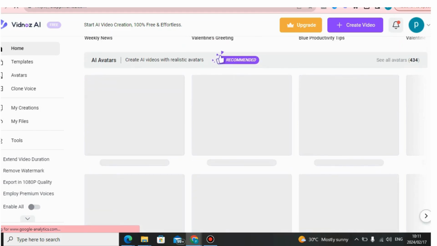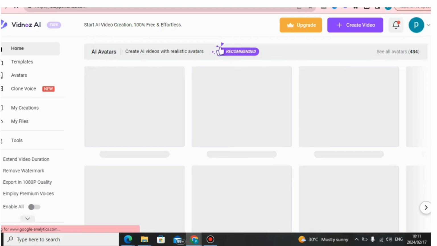As you can see, these AI talking avatars are some of the recommended ones. If you want to use them for YouTube videos, or maybe for Instagram Reels or any social media platform, you can just use these avatars.